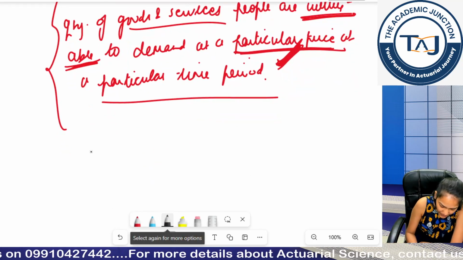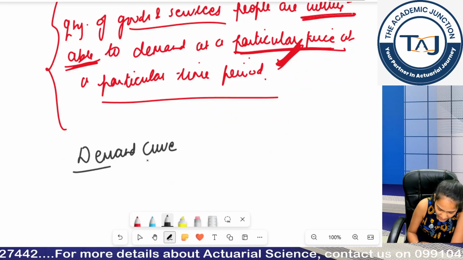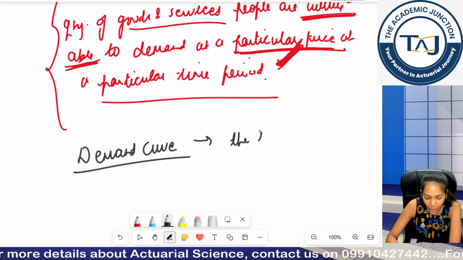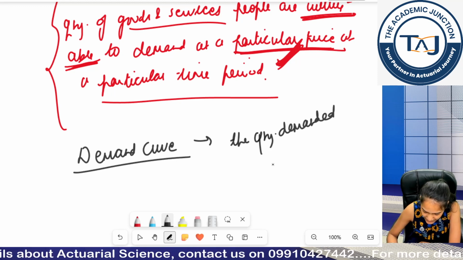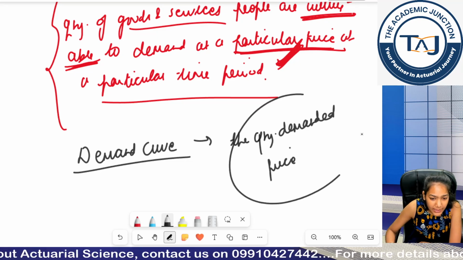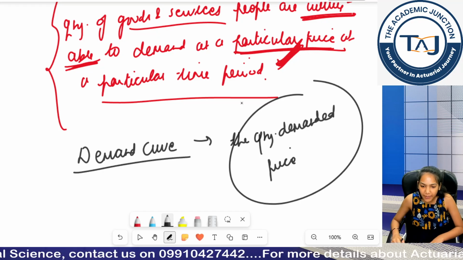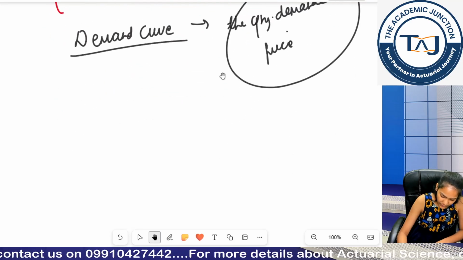Now if I talk about my demand curve, the demand curve is basically the representation of quantity demanded with respect to price. When I plot the quantity demanded with respect to price, I will get a demand curve.